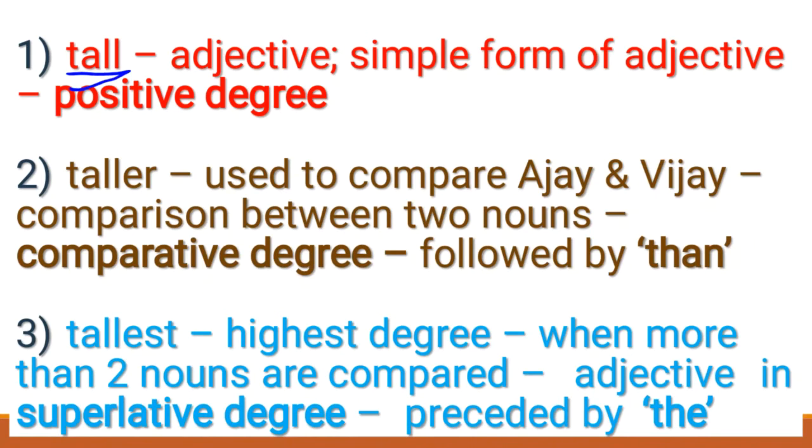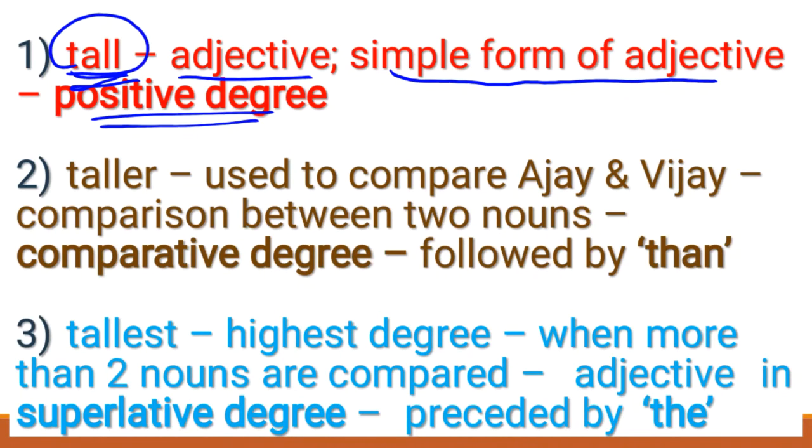What is the first example? Ajay is a tall boy. So here, tall is an adjective, right, children? This simple form of an adjective is called the positive degree. This is the simple form of this adjective, tall. So that's why this is called the positive degree. Got it, children? And then let's move on to the second example.